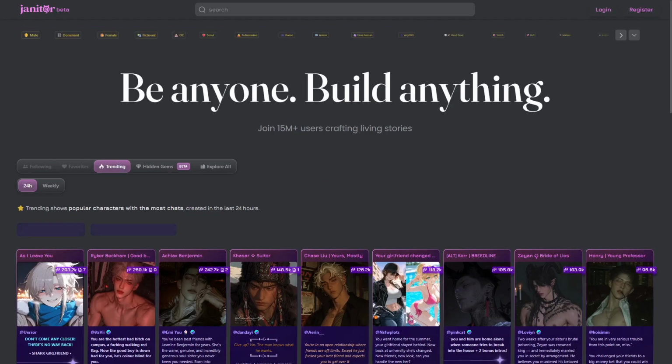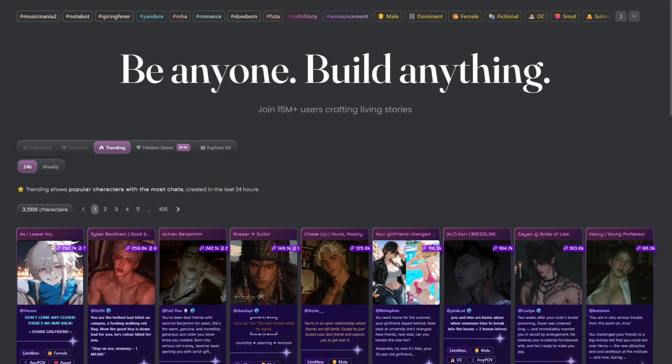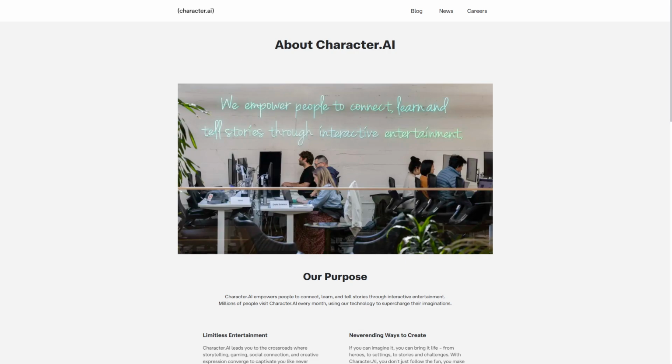Choose Janitor AI when safety and moderation are your priorities, especially for professional or community settings that require strict content control and respectful communication. Character AI is the top choice for users seeking creative, engaging chatbot experiences with customizable characters. It's perfect for entertainment and storytelling where flexibility and personality matter most. Pick Character AI when you want dynamic, imaginative conversations without heavy restrictions.